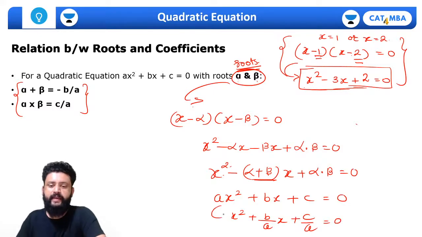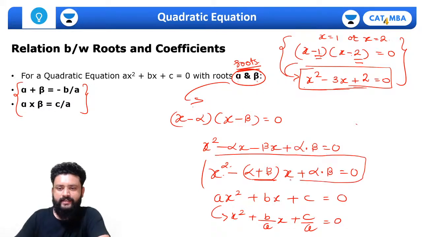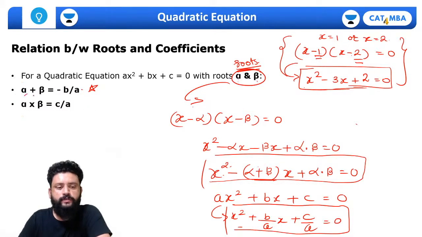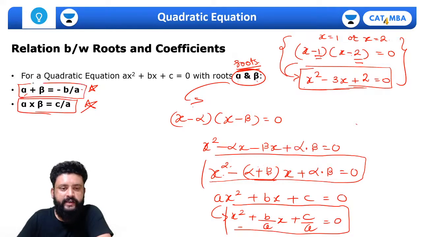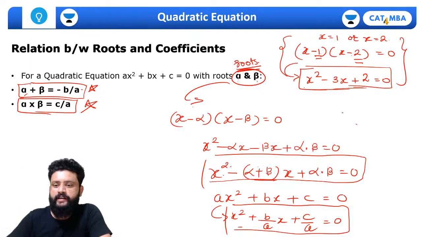Just by comparing these two equations you can get the sum of the roots and the product of the roots. So the sum of the roots, alpha plus beta, will be minus b by a, and the product of the roots will be c by a. That's how you can remember. That's really important and easy thing related to the quadratic equation that you can remember.